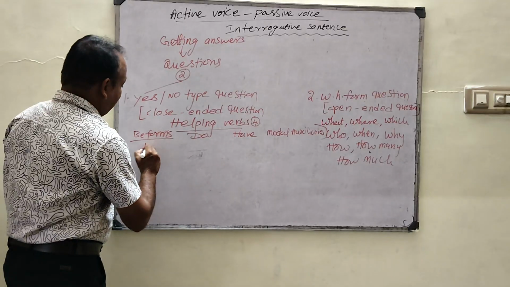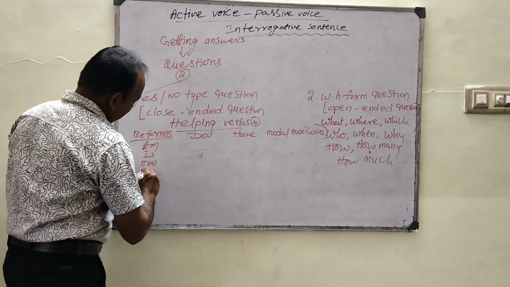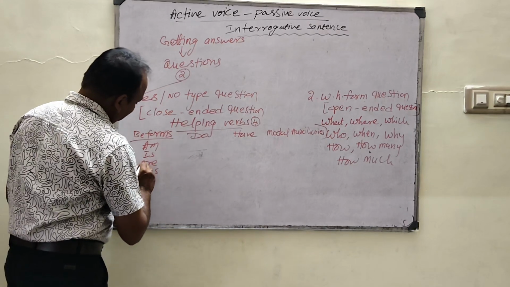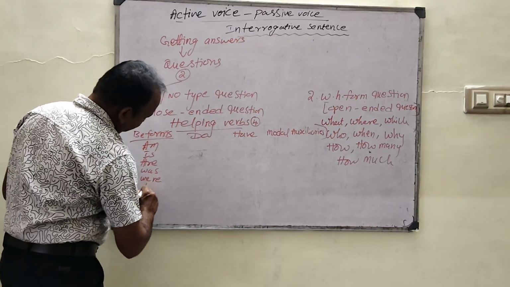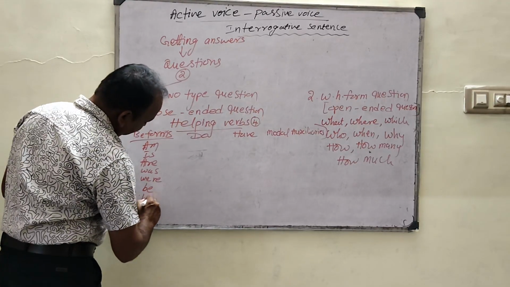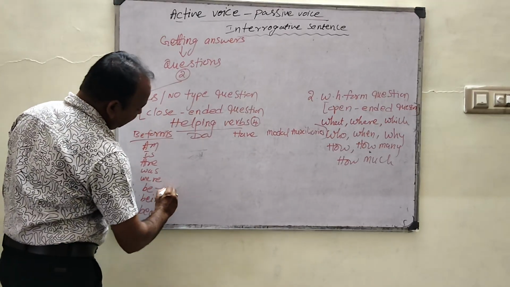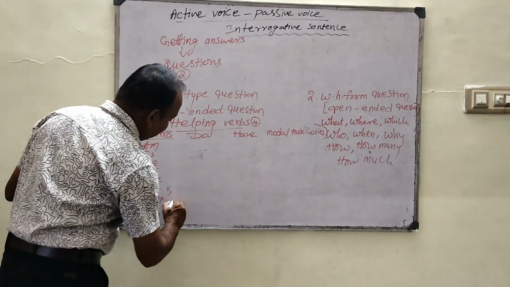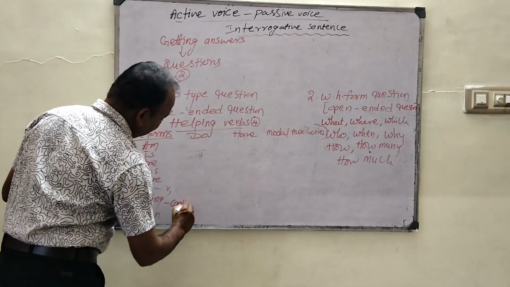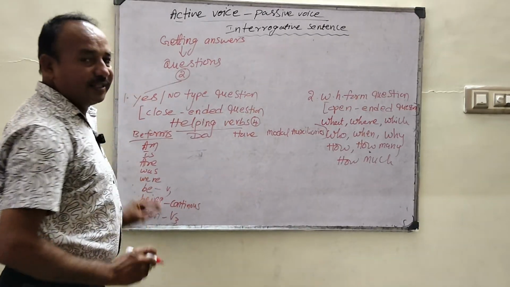What are they? Am, is, are, was, were, be, being, and been. Here be is the base form, that means V1. Being means the continuous tense, and been is the V3 form.